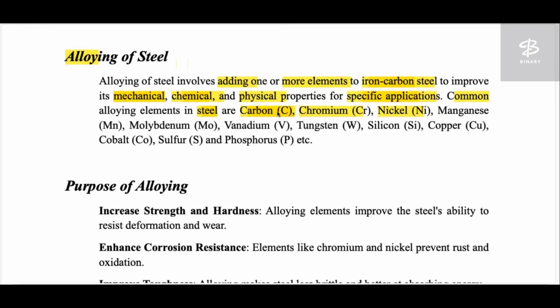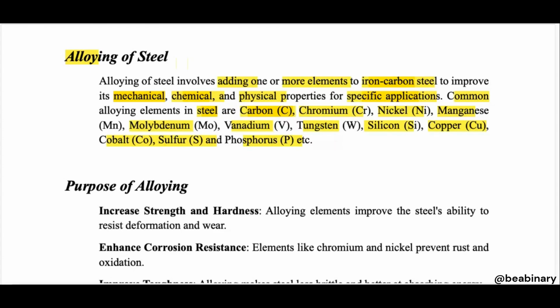Carbon, chromium, nickel, magnesium, manganese, molybdenum, vanadium, tungsten, silicon, copper, cobalt, sulfur, and phosphorus, etc. There are lots of elements in our periodic table.